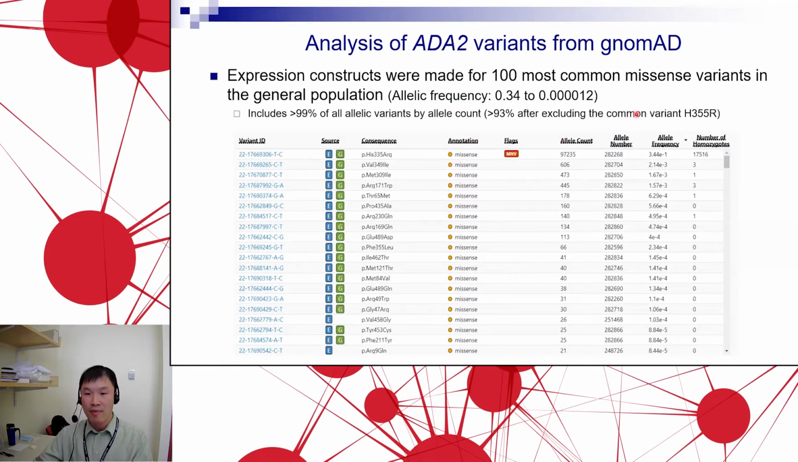If we exclude the most common polymorphism, histidine 355 arginine, which is seen in 1 in 3 people, a very common polymorphism throughout the world, then we're still covering about 93% of the other variants. So we feel this is fairly good coverage by analyzing the first 100 variants on this list.